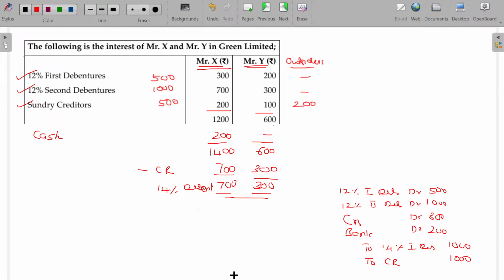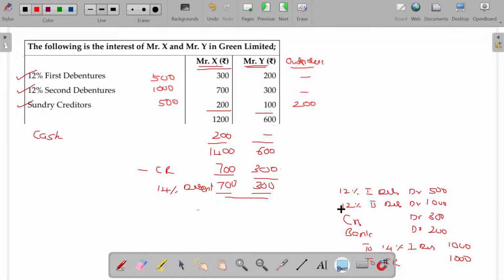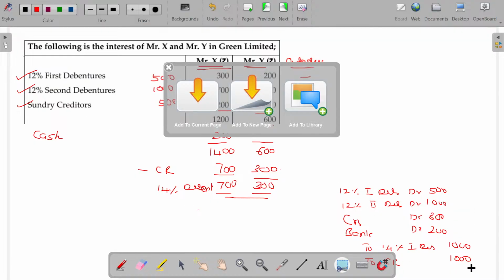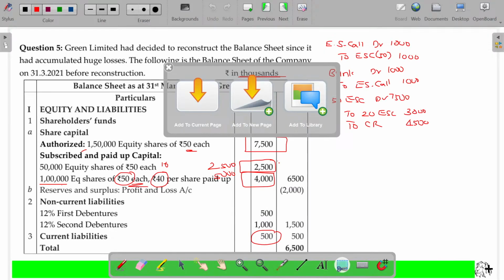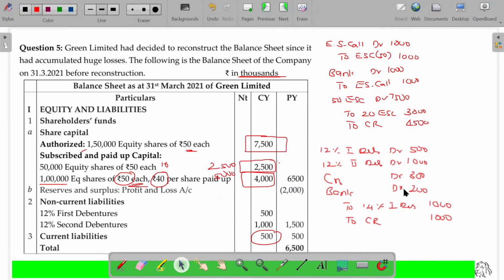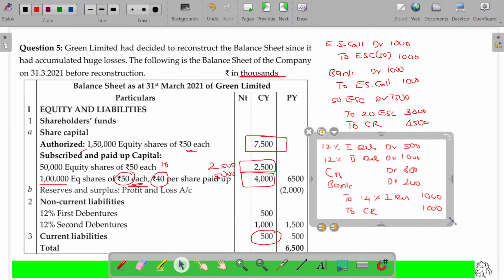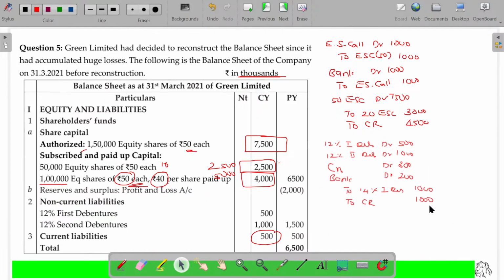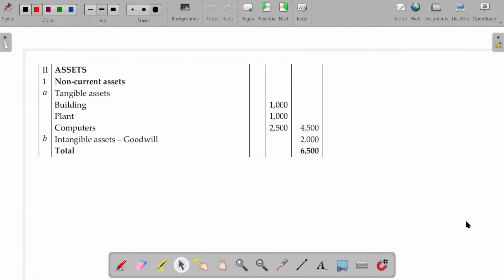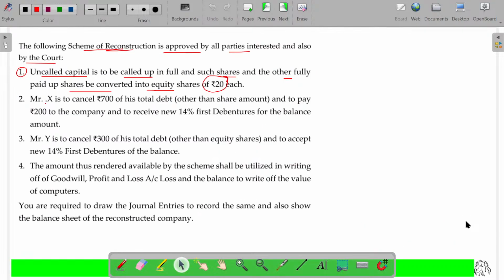Hope so you will now understand. The working note means adjustment number 2 and 3 clubbed and worked out as a single journal entry here. Clear? Okay, I will take this here. Clear? So working note number 1 is all about uncalled up capital is called up and made the partly paid up into fully paid up.